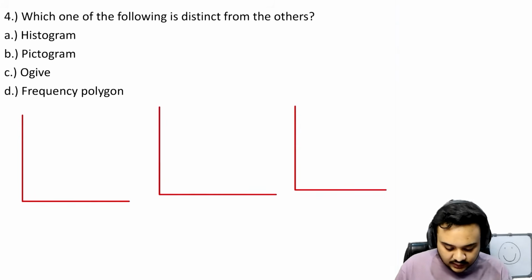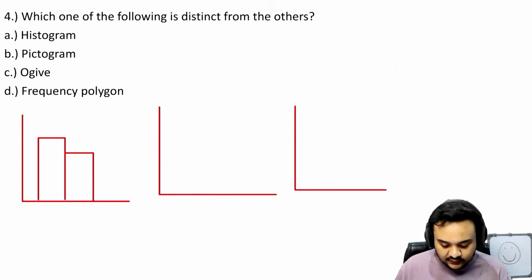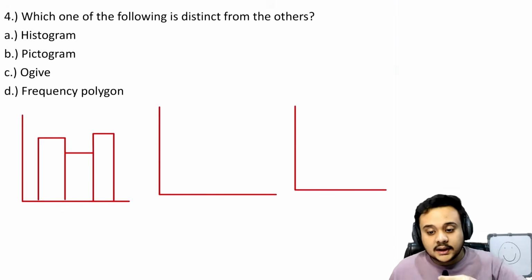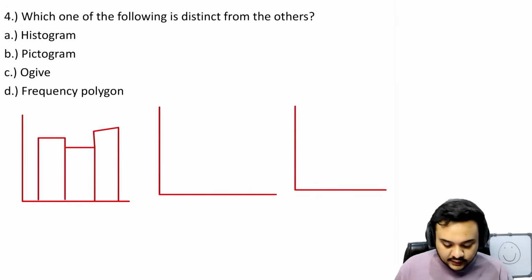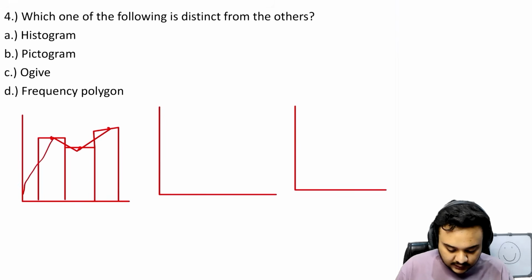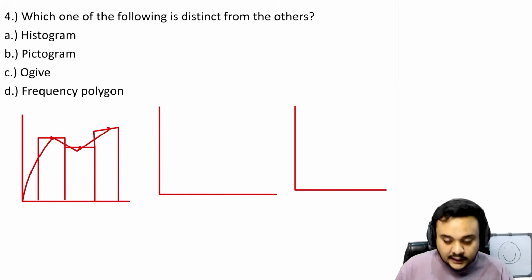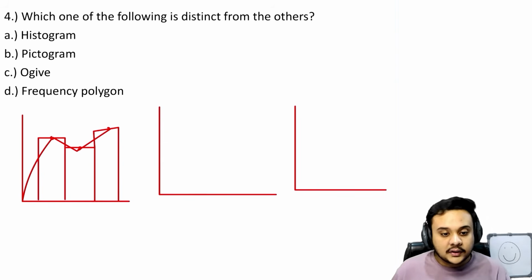So obviously histogram, you know what it is. You have seen it in school, you have seen it everywhere. So this is going to be a histogram. Then what do you have? You have a frequency polygon. So you just take the frequencies, the middle point of the histogram, and you draw a graph, and you take it from this point, right? So you have a frequency polygon.